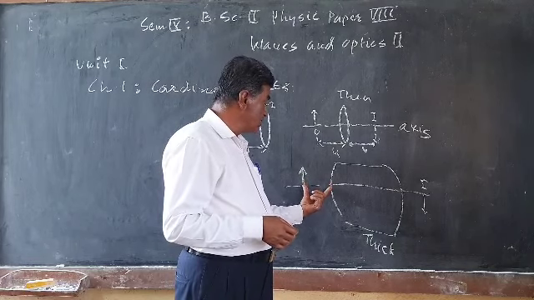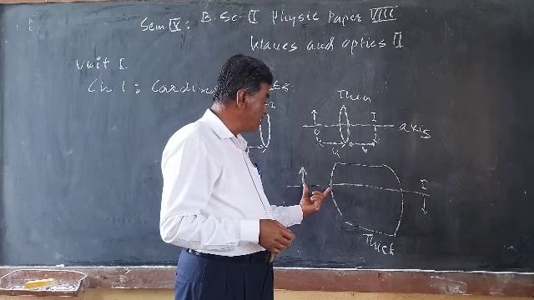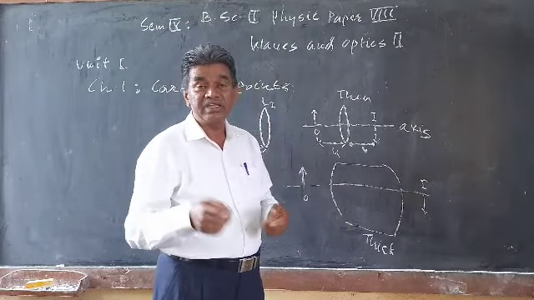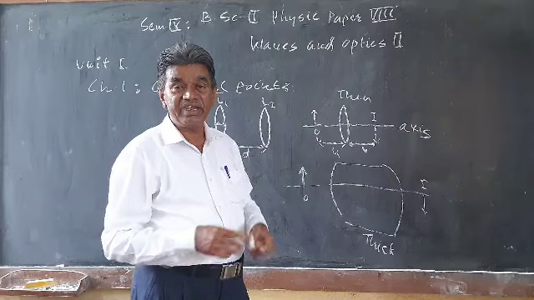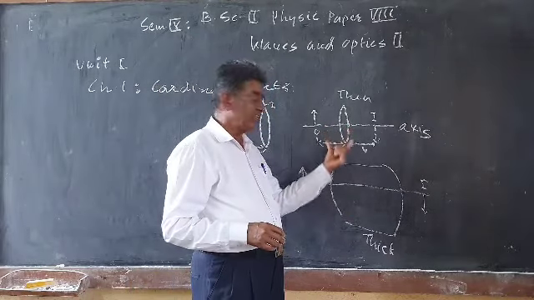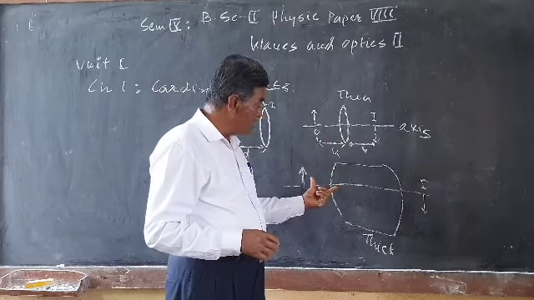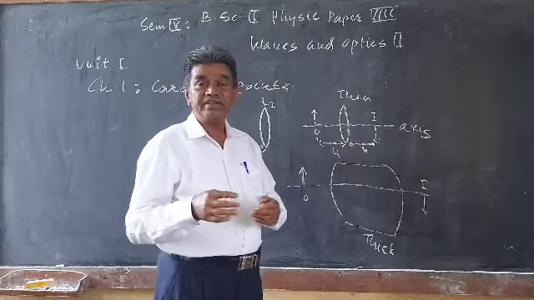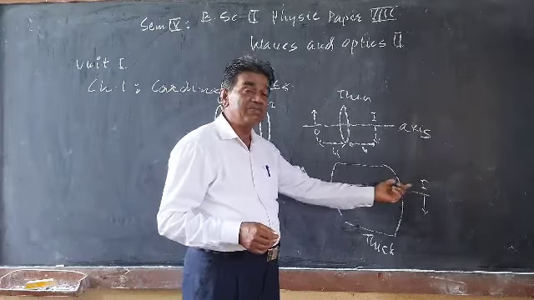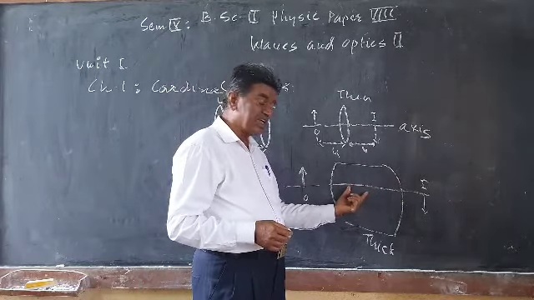So we need to arrive at a simple method to determine the distance of the object and the image from this thick lens.